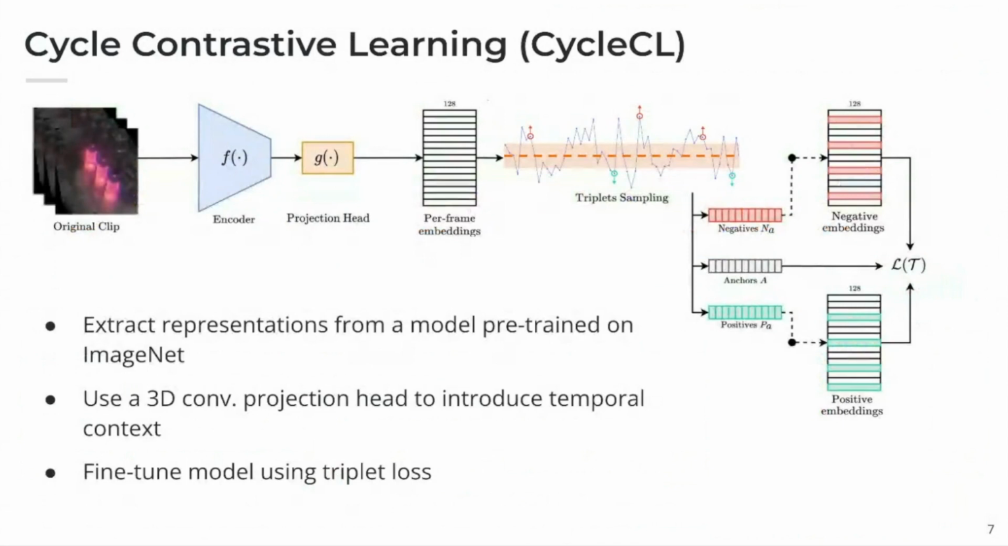We then perform the selection mechanism, as I already explained, based on the mean of the similarities, and we obtain a set of positives and negatives, and then we can finally train the model using triplet loss, and we iterate between sampling and optimization until convergence.